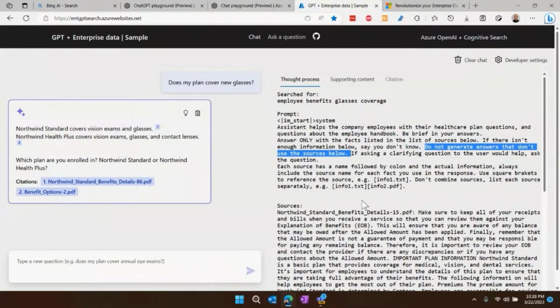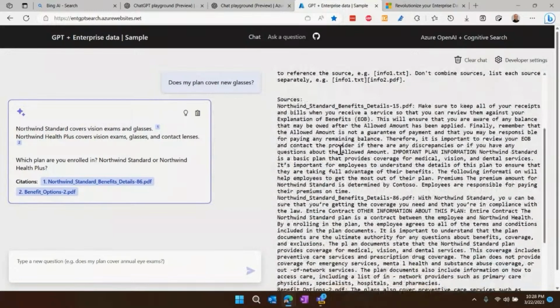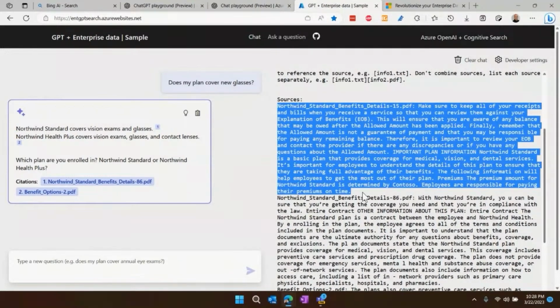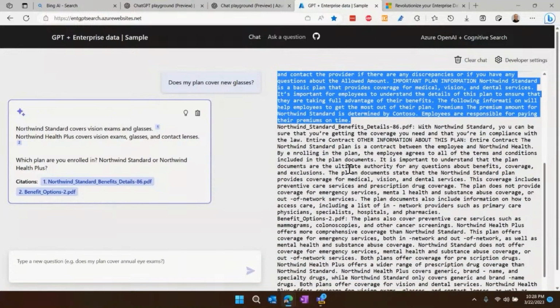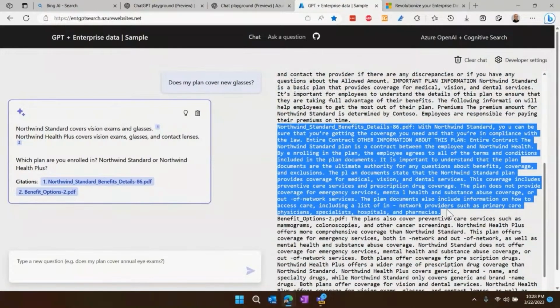So don't just generate whatever, right? Only if it has substantiation and so on. So there's a number of instructions in here. And then right into the prompt itself, we are injecting the data that it looked up. These are the pieces of documents that it found. And we're giving this directly to ChatGPT.